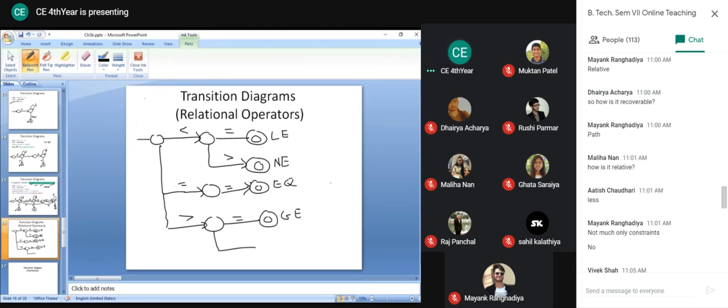So in that case, we have to add this extra thing here. If immediately after this greater than you get some other symbol, not equal to, then it is only a greater than sign. And the same thing we have to add over here after less than.